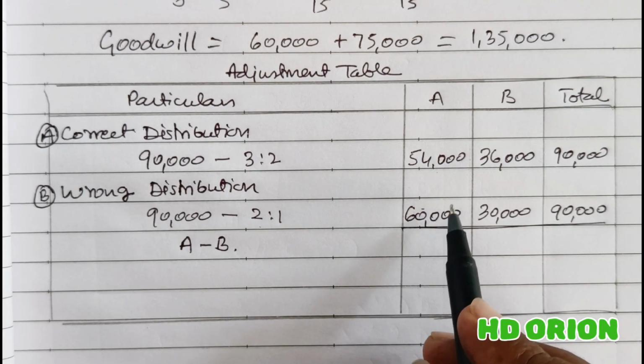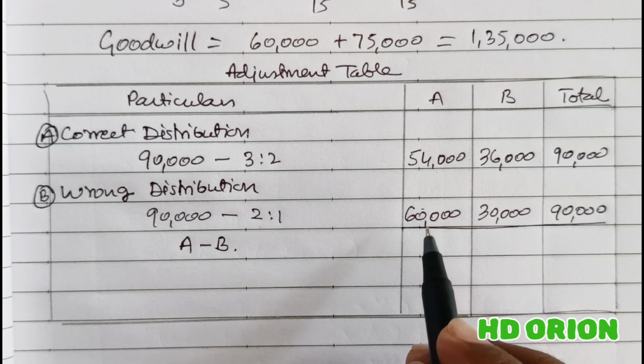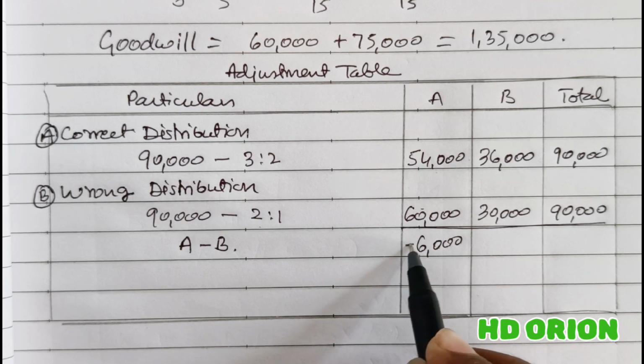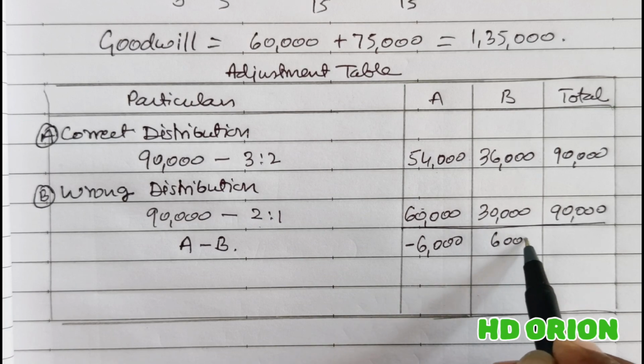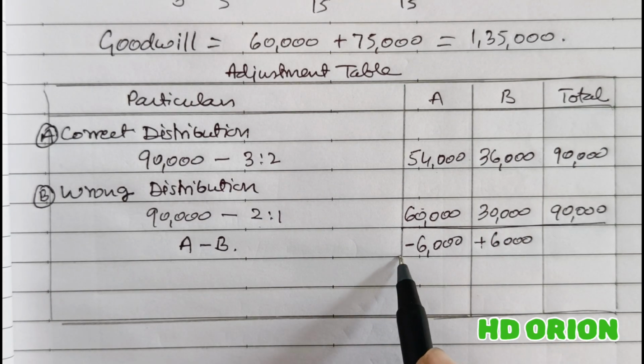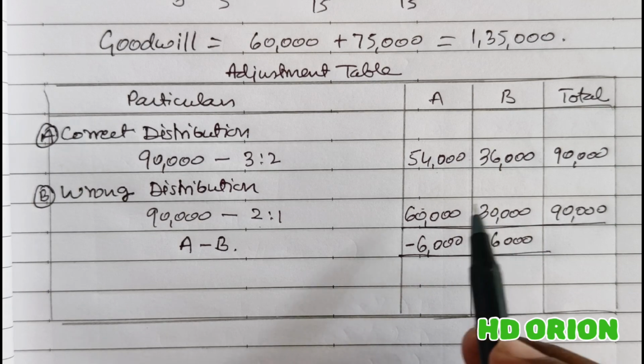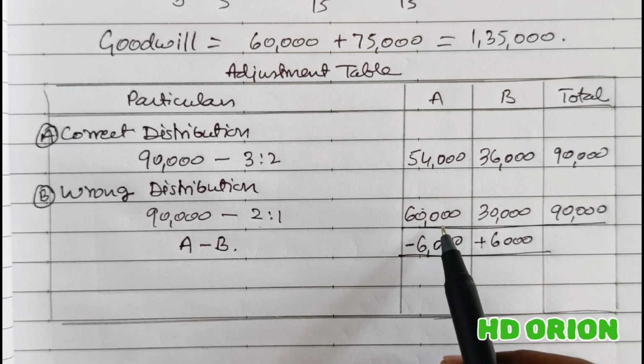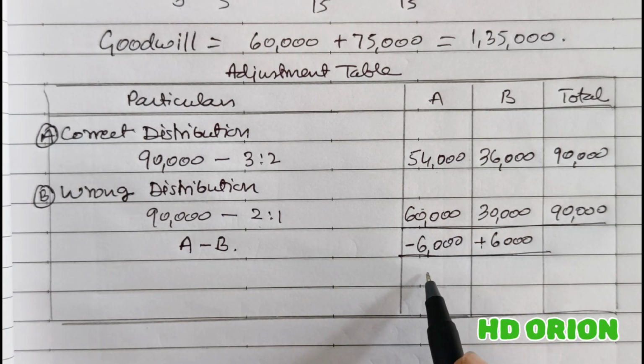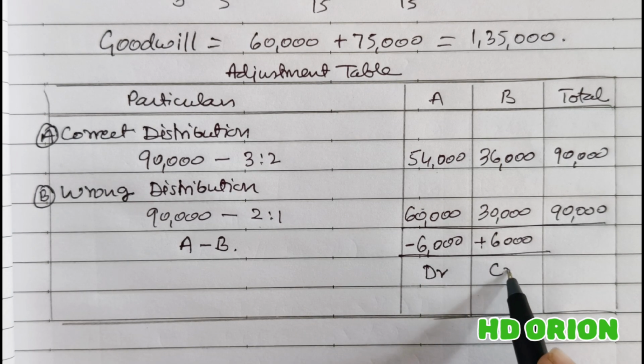So the difference is how much? The difference is rupees 6,000 in negative. Here also the difference is rupees 6,000, but it is in positive. So B was supposed to get more and has been given less, and A was supposed to get less and has been given more. It means A's capital account has to be debited, and the positive one's capital account has to be credited. We have learned this in past adjustment also, and this question comprises past adjustment too.